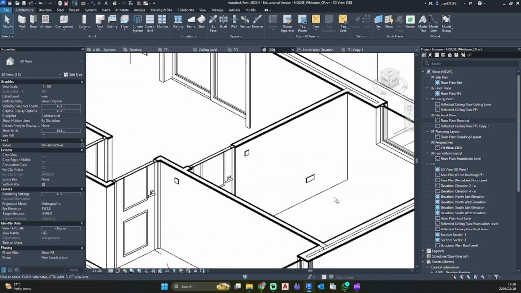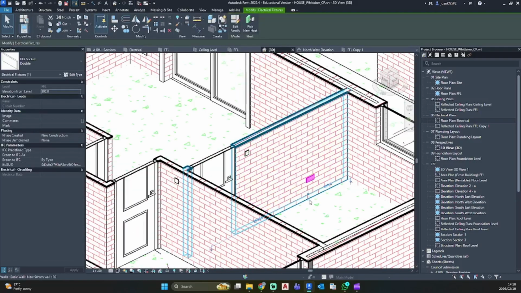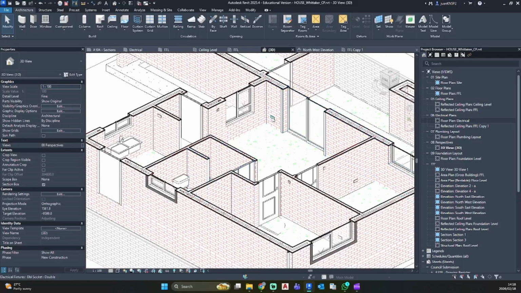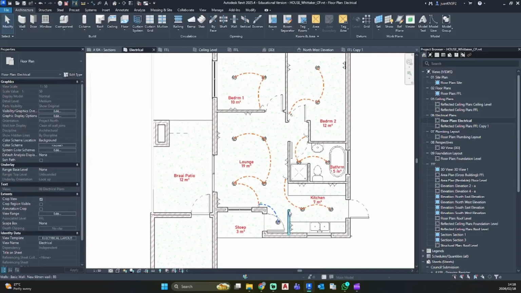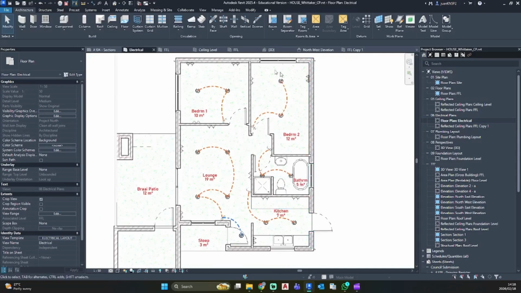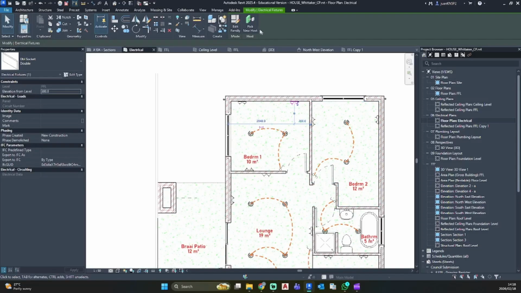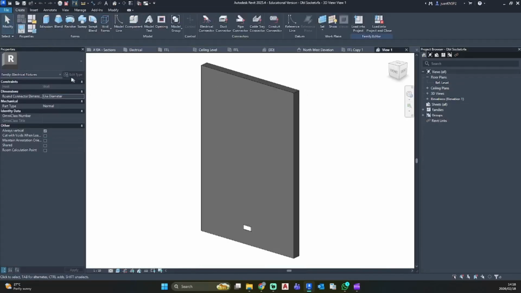So if we look at this, there is our socket, socket, and another socket. So now we have our sockets, lighting, switches. So if you want, you can go into the socket and edit the family.